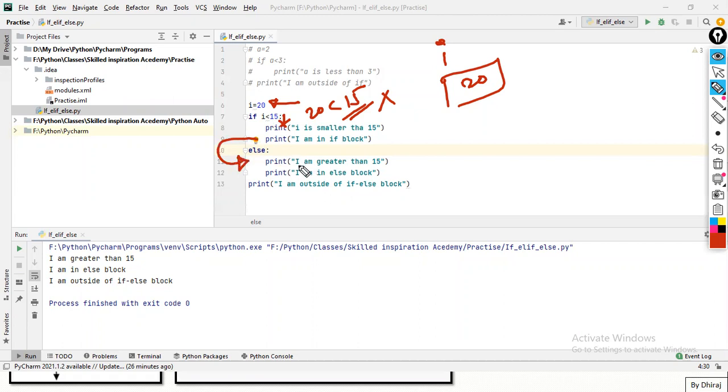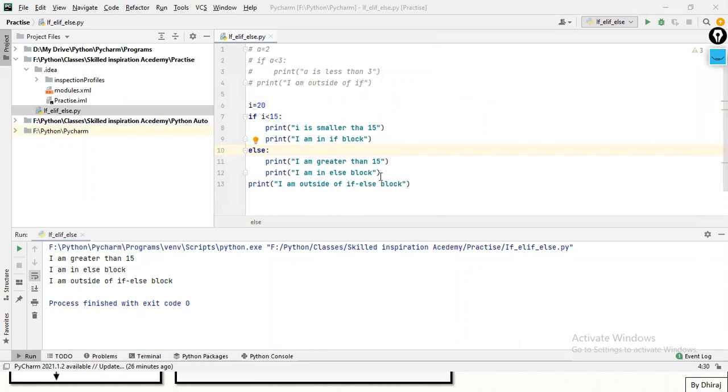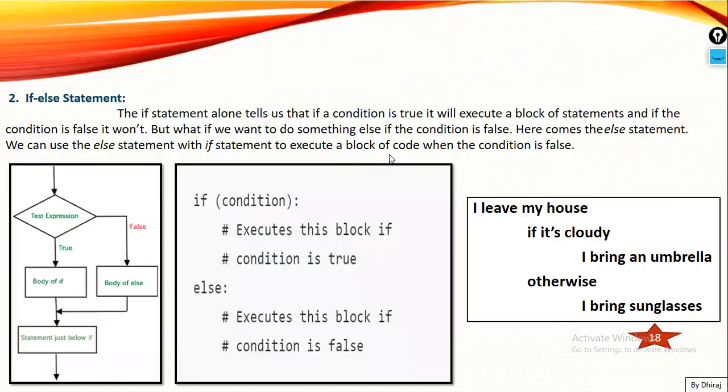Now here, i is greater than 15 will get printed. Now the second line, I'm in else block, will get printed, and after this my interpreter will move outside of this else block and the line below else will get printed. So this is my second statement, known as the if else statement.